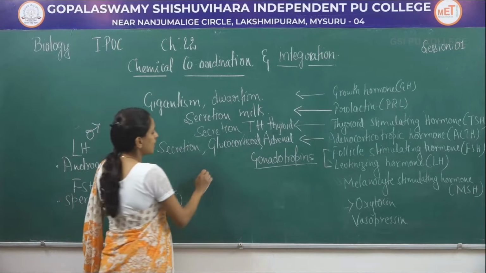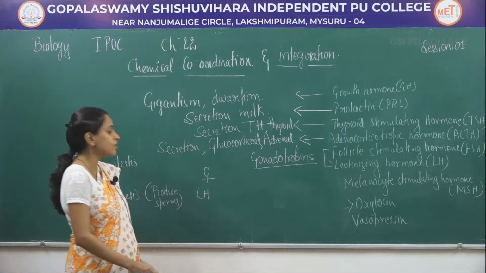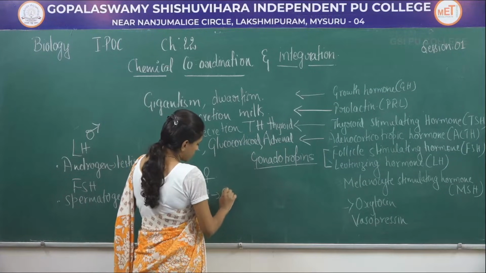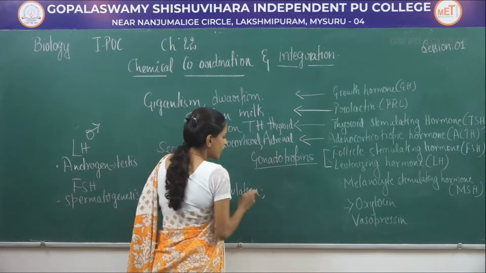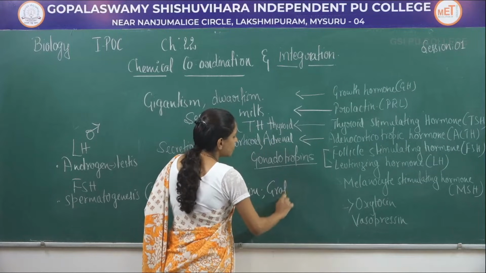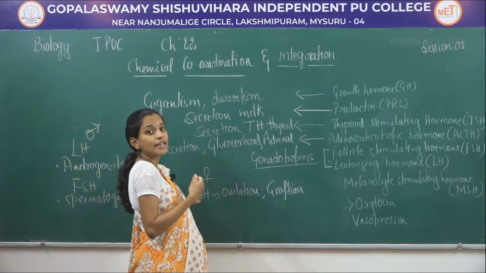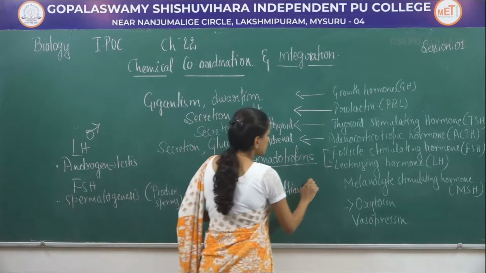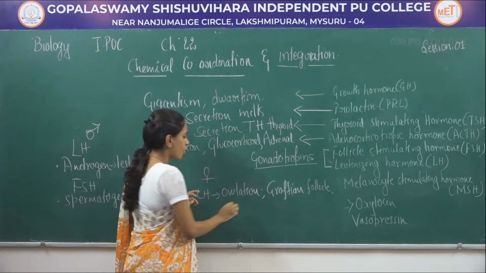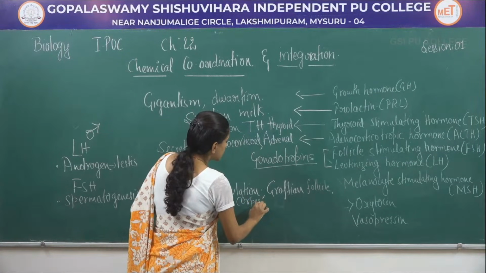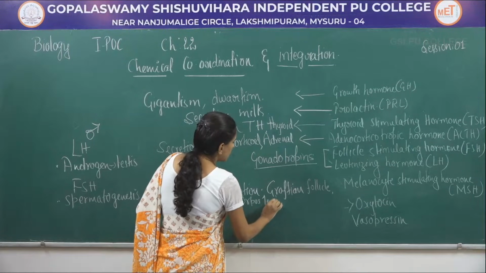Whereas in case of female, luteinizing hormone helps in ovulation, formation of Graafian follicle, that is the matured follicle which ruptures and releases the ova during ovulation, and also helps in formation of corpus luteum.